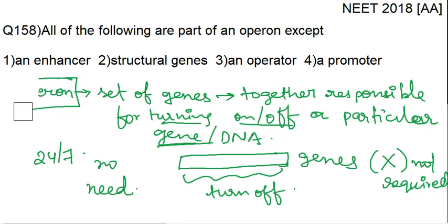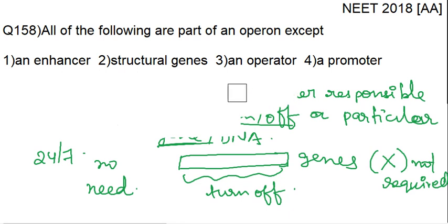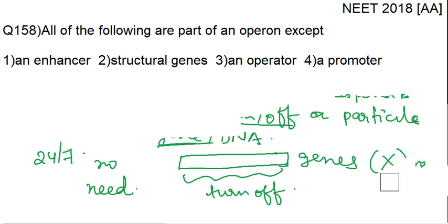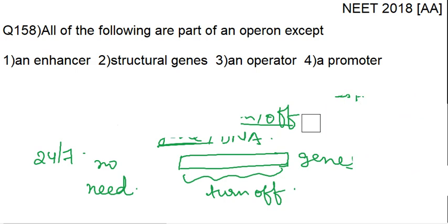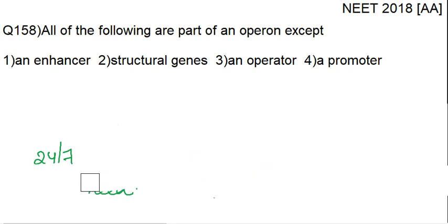There is a wrong concept, students, given in many books, and many teachers also teach this, that the operon is only present in prokaryotes. It is not at all true. There are some eukaryotic cells where the operon was identified. Operon is present in both prokaryotic and eukaryotic cells, though in prokaryotic cells it is more prevalent.